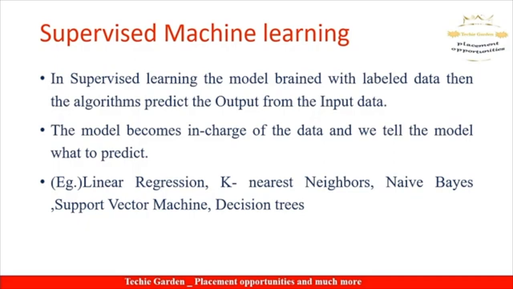In this case, we asked the machine for the price of 600 square feet land and it gave us the price of 6 lakh rupees. How did we get the data? Based on the input that we fed, by the prediction algorithm that it has. The examples are linear regression, k nearest neighbors, naive Bayes, support vector machines and decision trees. You will see everything in detail in the next videos.